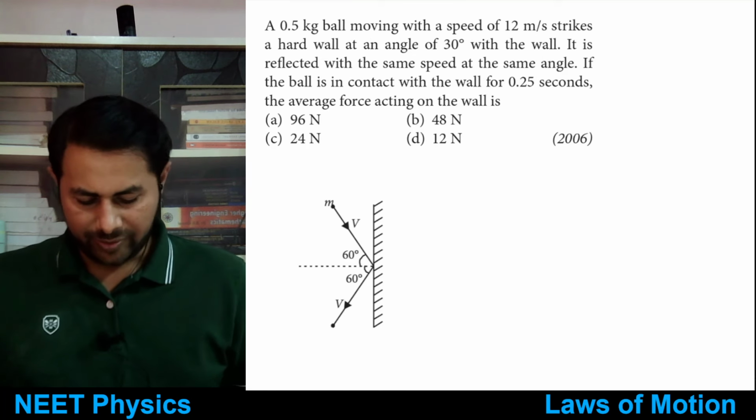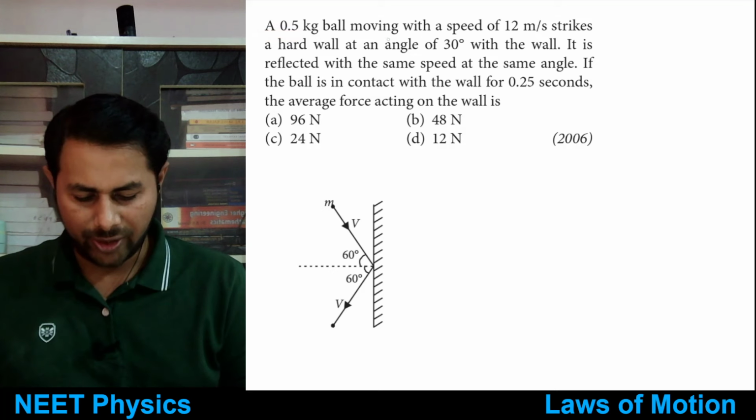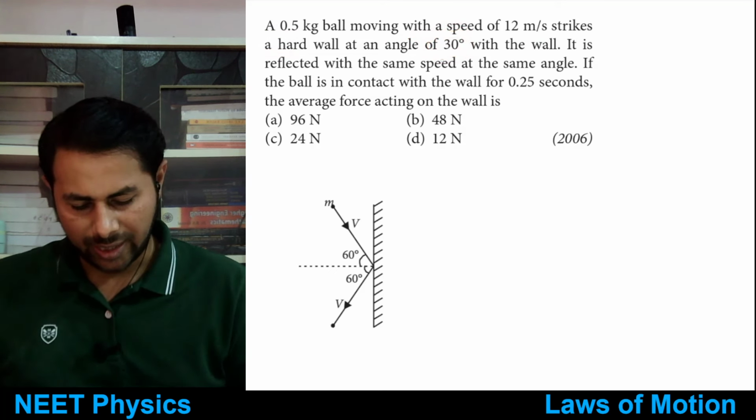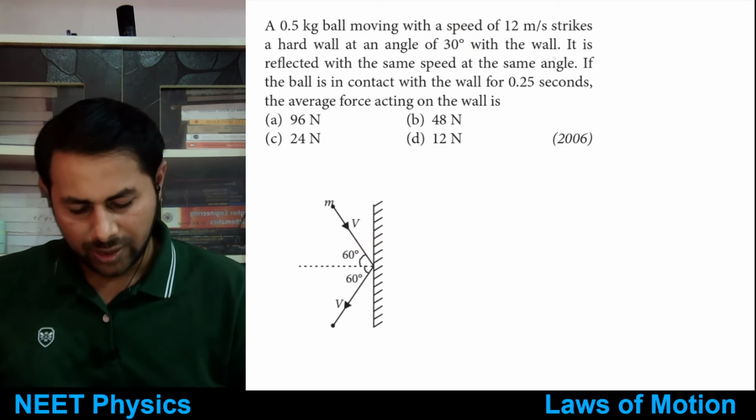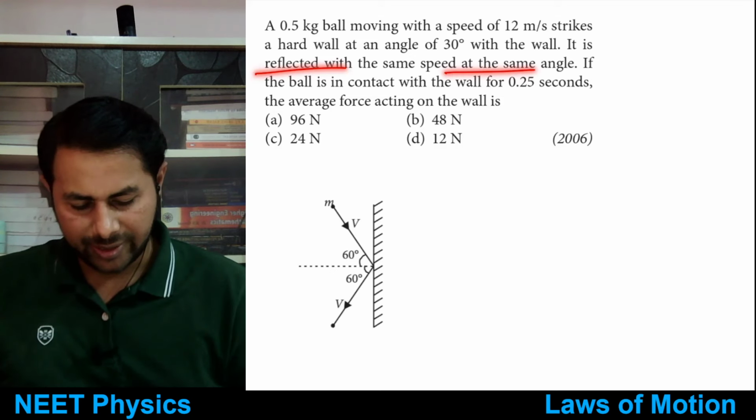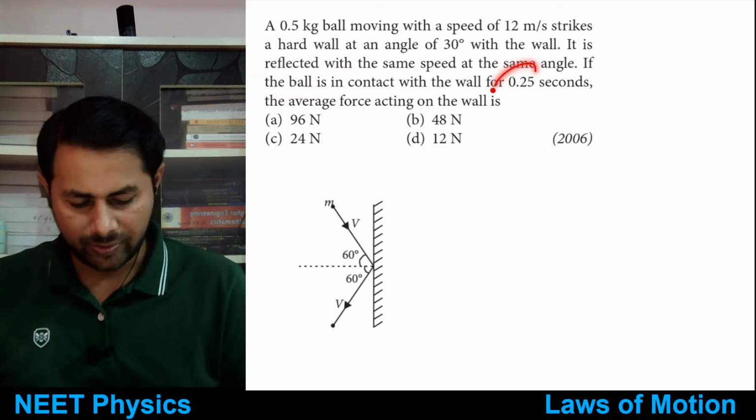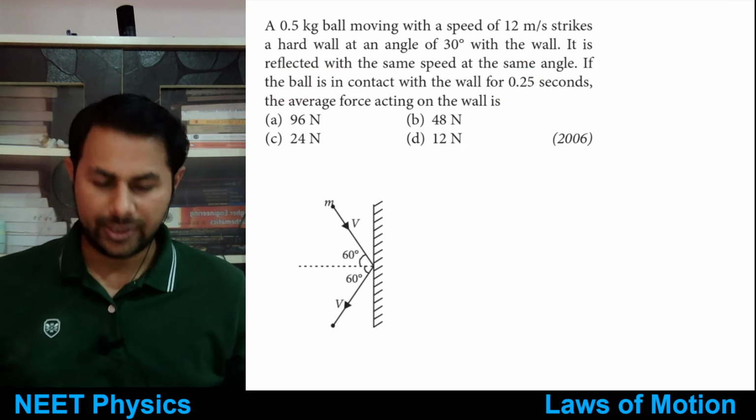Let's see the next one, which is similar to the other one. A 0.5 kg ball moving with a speed of 12 meters per second strikes a hard wall at an angle of 30 degrees with the wall. So it's similar to the last one. It is reflected with the same speed at the same angle. If the ball is in contact with the wall for 0.25 seconds, then the average force acting on the wall is.